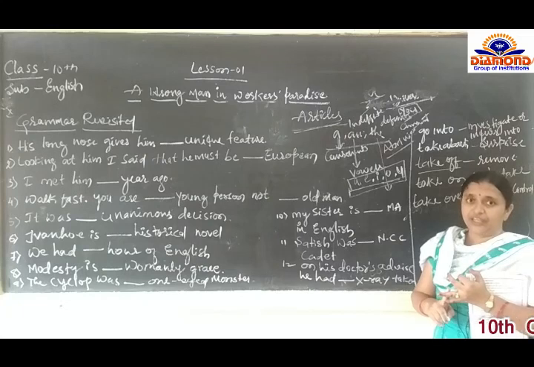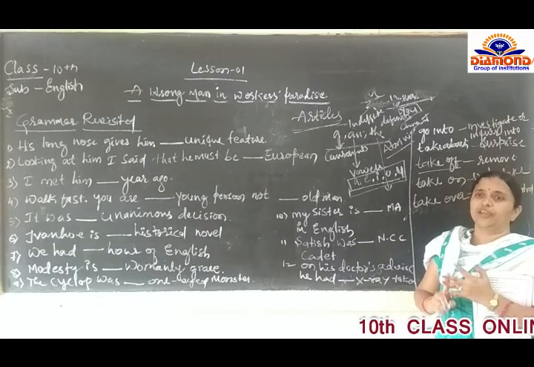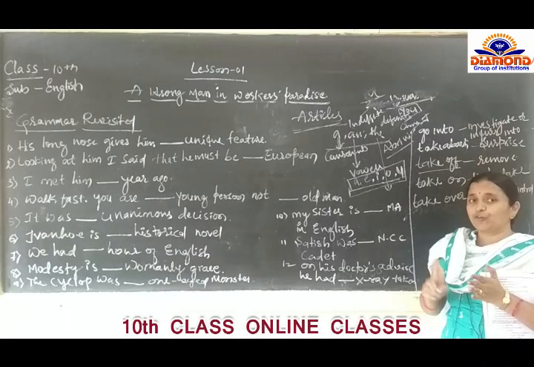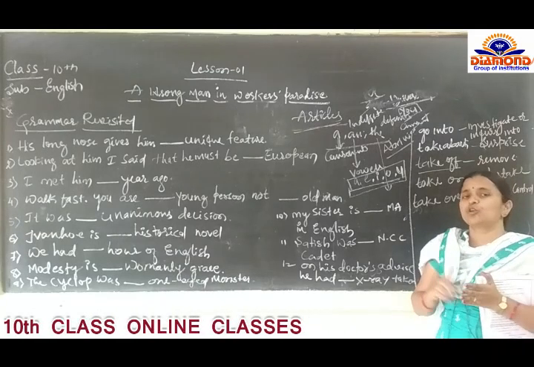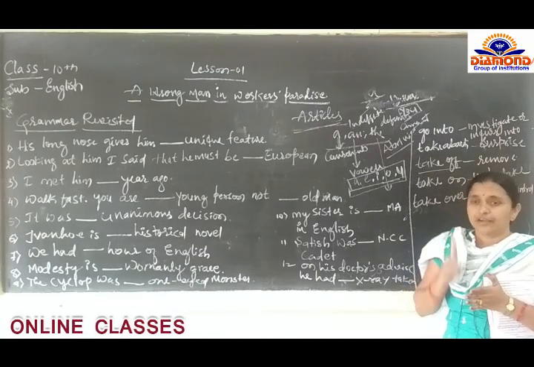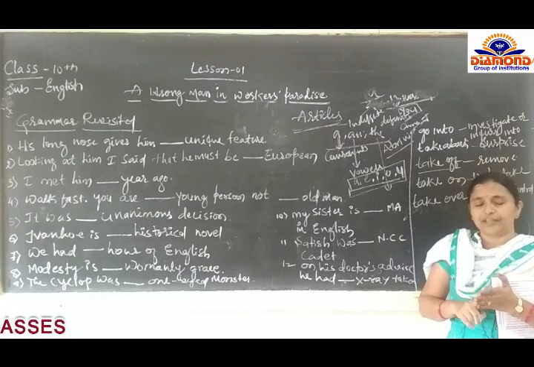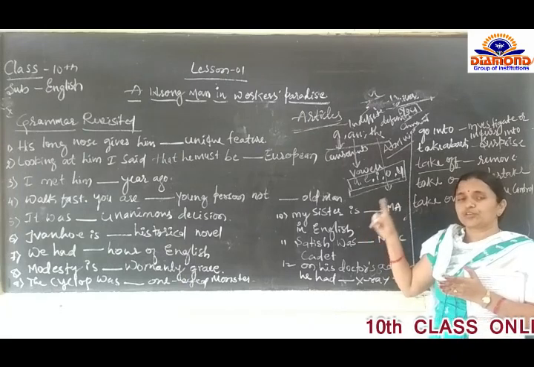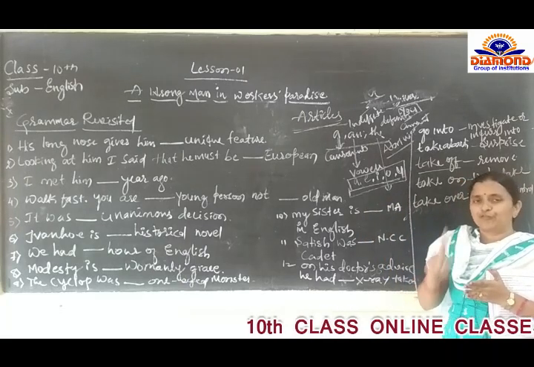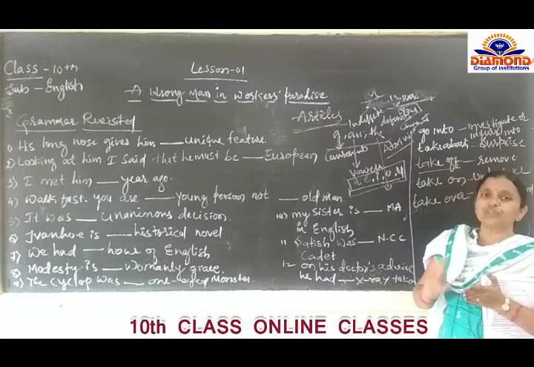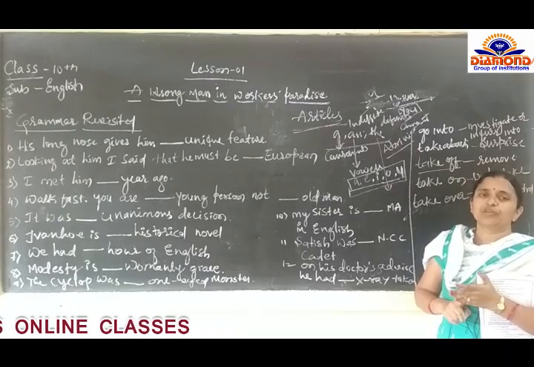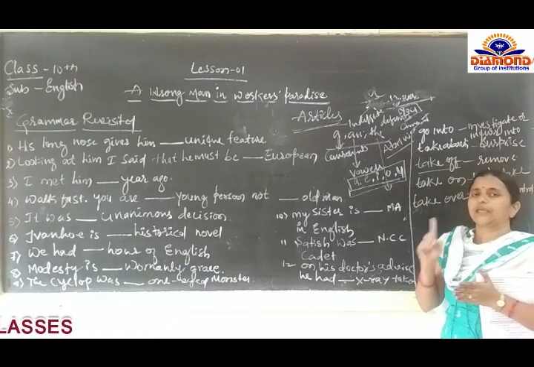Then MCA, BA, BSc, all these are called abbreviations. Before abbreviations, you should not check whether there is a vowel or consonant. Before the abbreviation, we have to use "an", not "a" or "the".